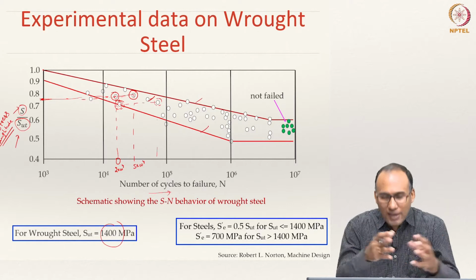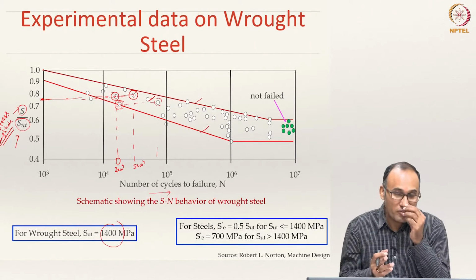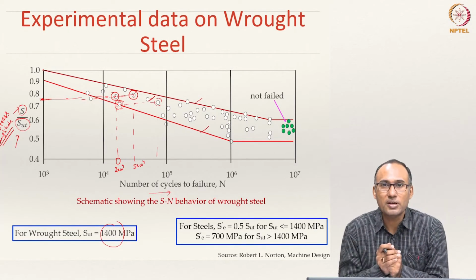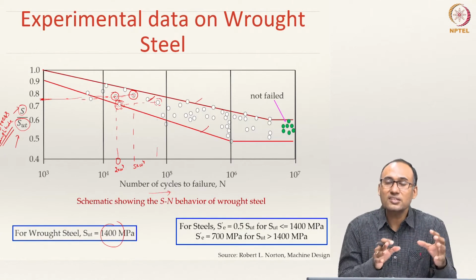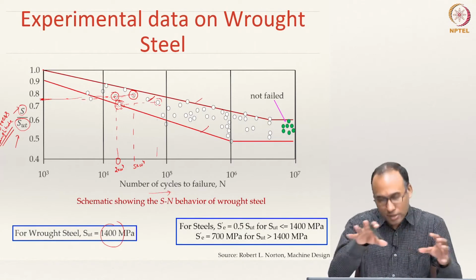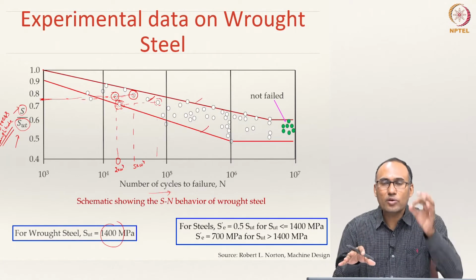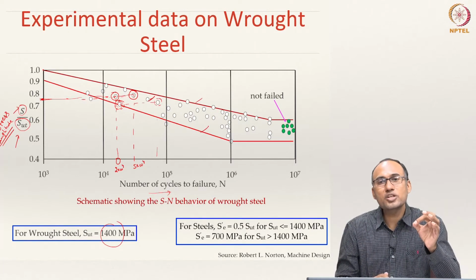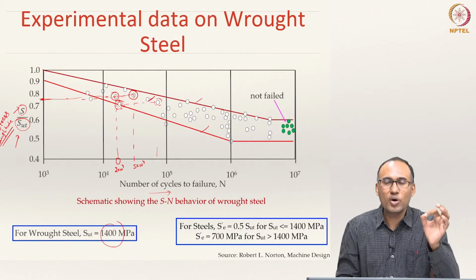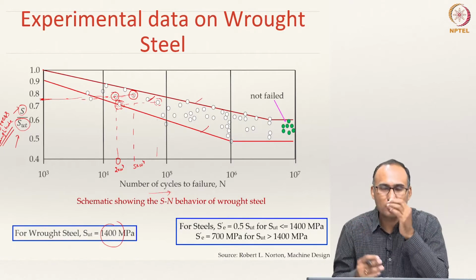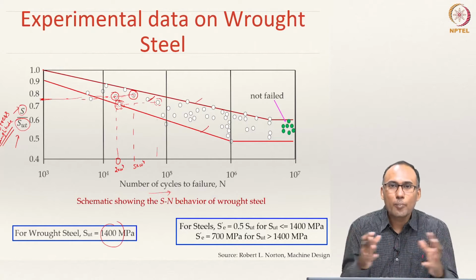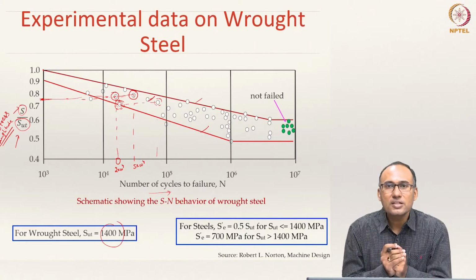So, your micro crack distribution could be very different from one specimen to another, and because the micro crack positioning or distribution is very different, the position where a micro crack is present may be subjected to a higher stress in specimen 1, and in the other specimen it may be subjected to a lower stress. As a result, both of them give you completely different lives.